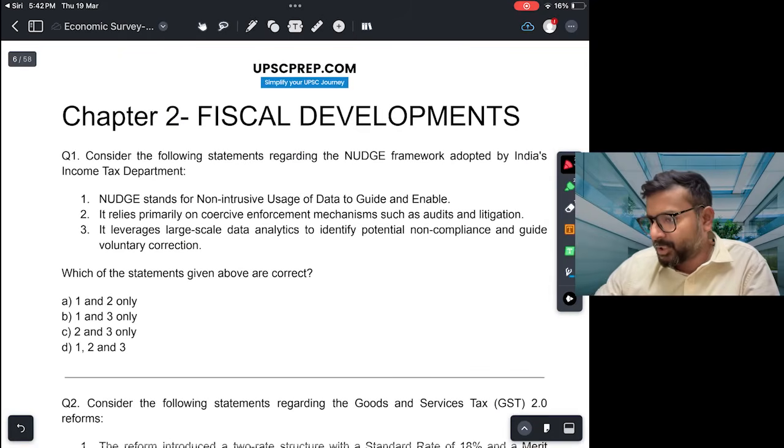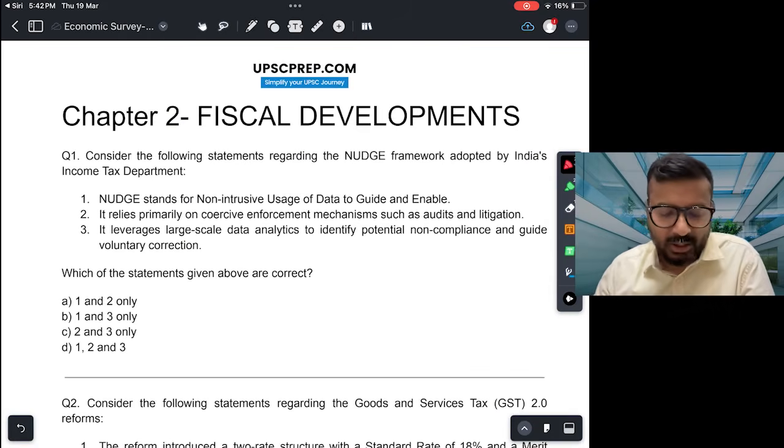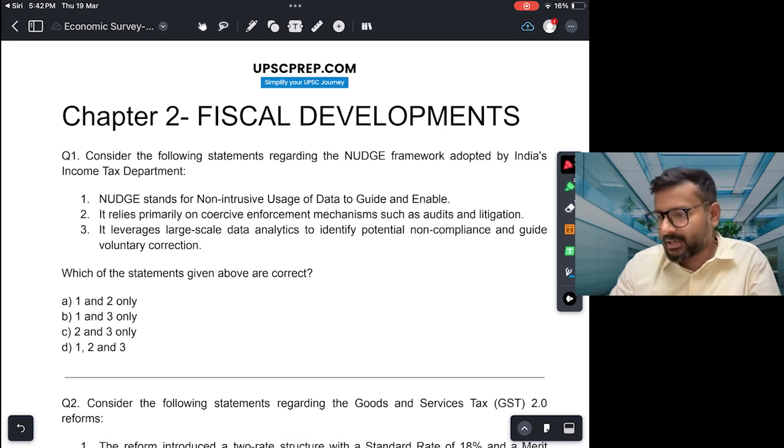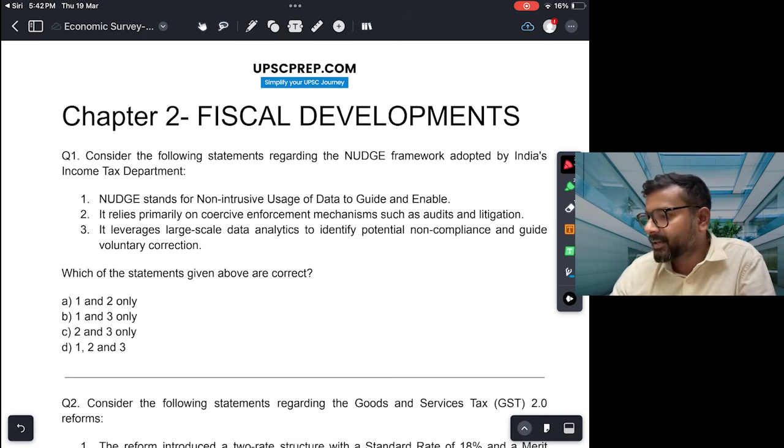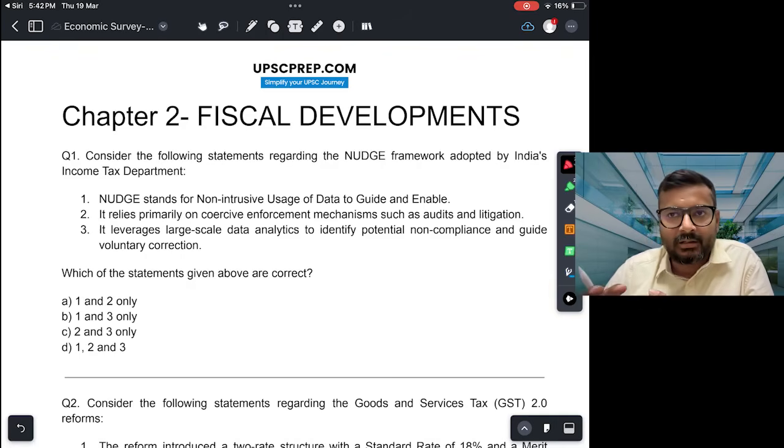All right, coming to chapter 2. So your chapter 2 of economic survey is on fiscal developments. So India's fiscal policy is discussed. Generally the chapter 1, state of the economy, discusses all the aspects of the Indian economy, but not in much detail. And then each of the subsequent chapters discusses one part in depth. So chapter 2 is on the fiscal developments.